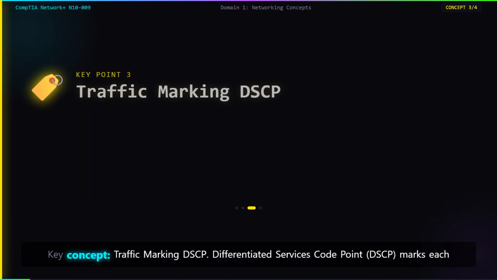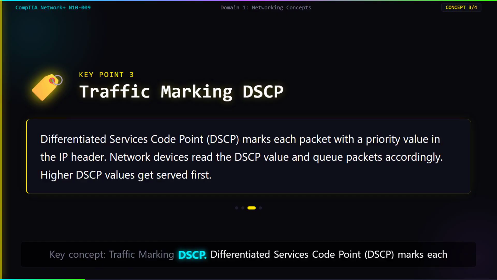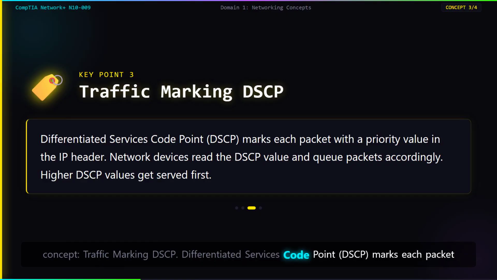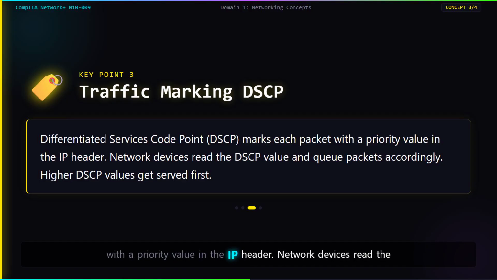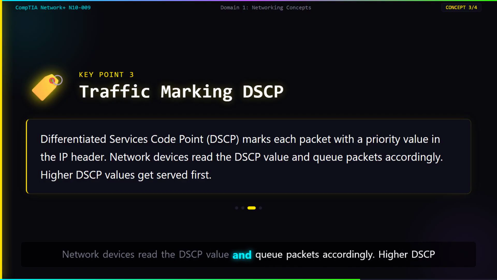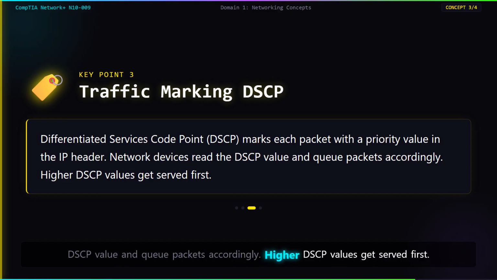Key concept: traffic marking, DSCP. Differentiated Services Code Point, DSCP, marks each packet with a priority value in the IP header. Network devices read the DSCP value and queue packets accordingly. Higher DSCP values get served first.